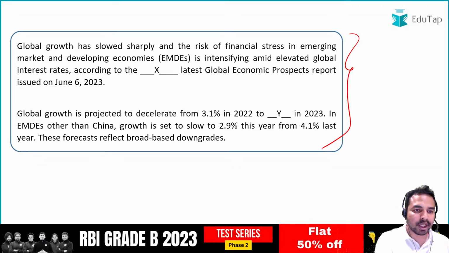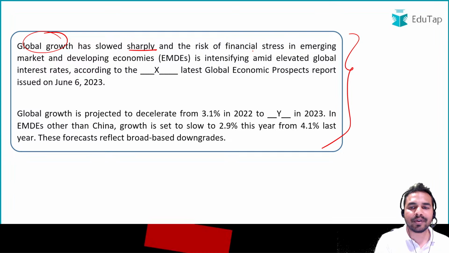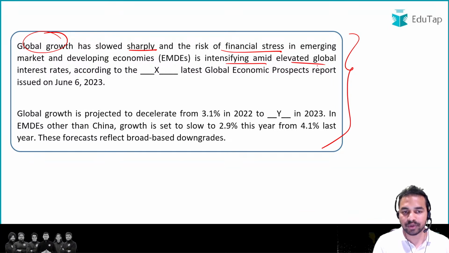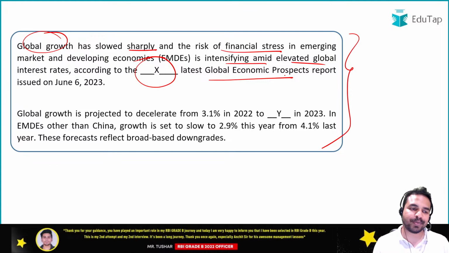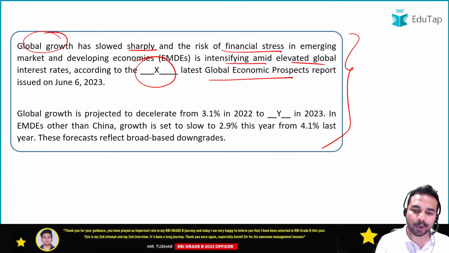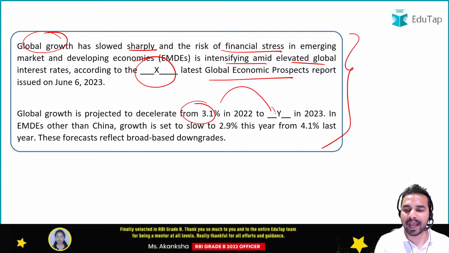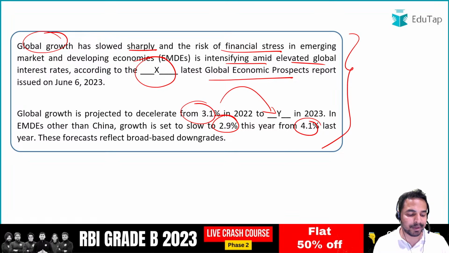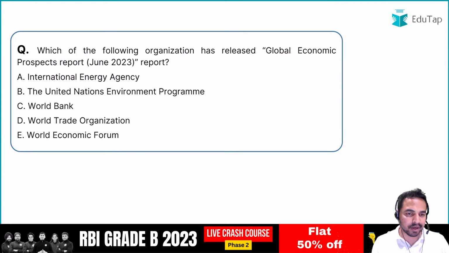So guys, here the global growth rate has slowed sharply and the risk of financial stress in emerging market and developing economies is intensifying with elevated global interest rates, according to the Global Economic Prospects Report, which was issued on 6 June 2023. Global growth is projected to decelerate from 3.1% in 2022 to dash in 2023. Other than China, growth is set to slow to 2.9% this year from 4.1% last year. Quickly go through these statements, and now it is time for all of you to tell me the right answer.